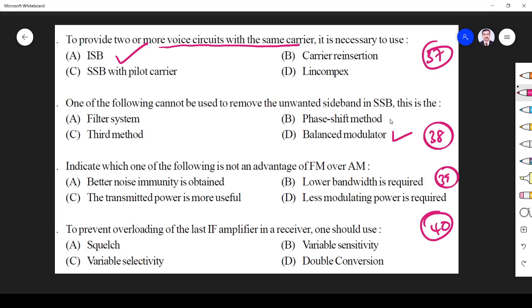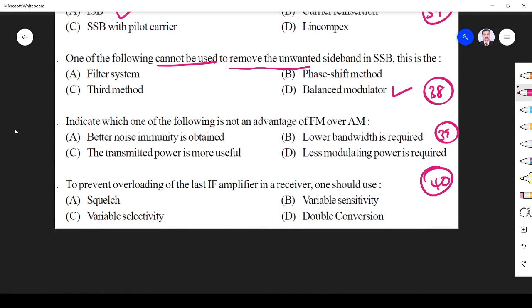We can use the phase shift method, the frequency shift method, or a filter to remove one sideband. So the balanced modulator is the only thing that cannot be used. Unwanted sideband removal means removing the frequency. A filter can remove it, the phase shift method can remove it, and the third method can too. But we cannot use a balanced modulator.